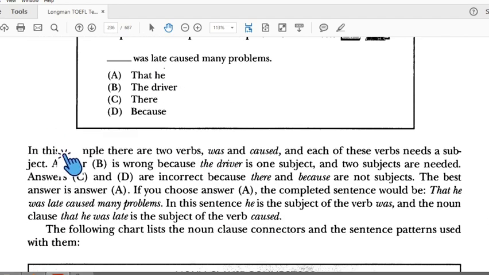In this example, there are two verbs, was and caused, and each verb needs a subject. Answer B is wrong because the driver is one subject and two subjects are needed. Answers C and D are incorrect because there and because are not subjects. The best answer is A. If you choose A, the complete sentence will be: that he was late caused many problems. Here, he is the subject of the verb was, and the noun clause that he was late is the subject of the verb caused.